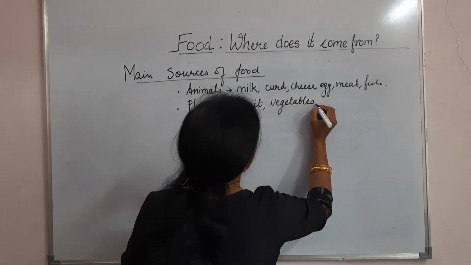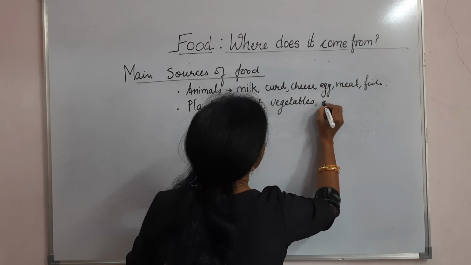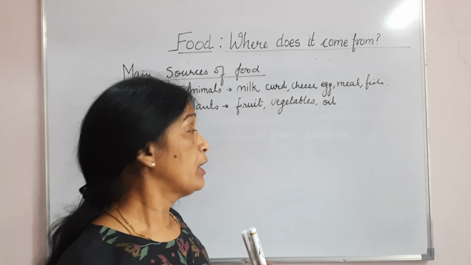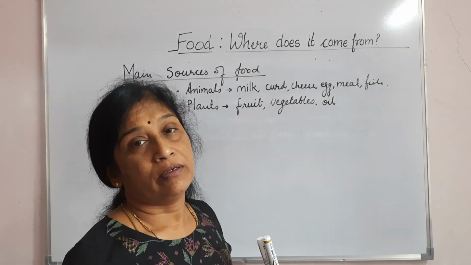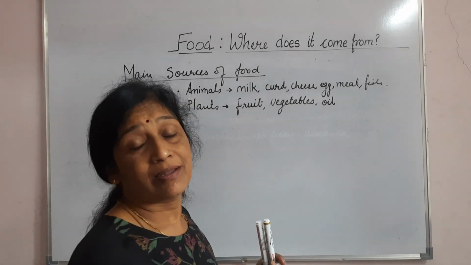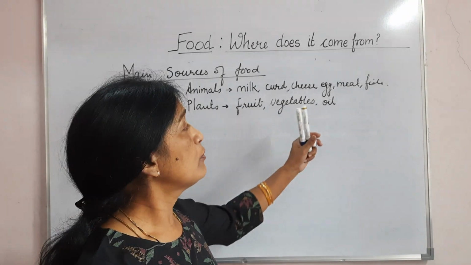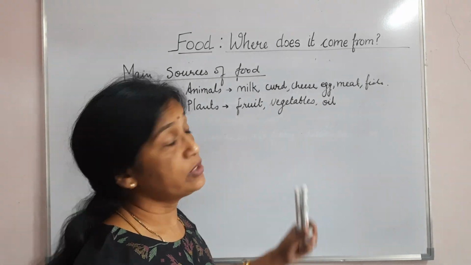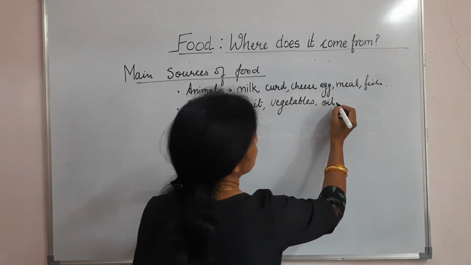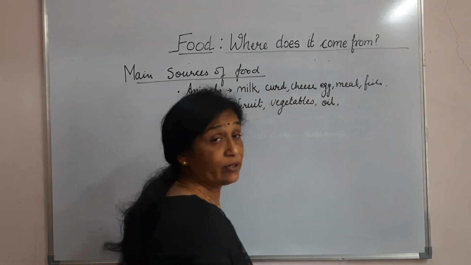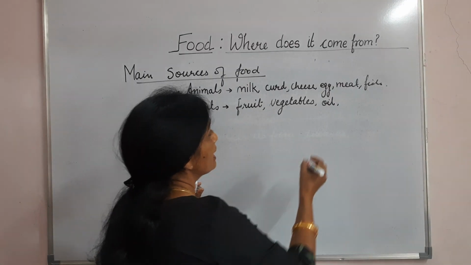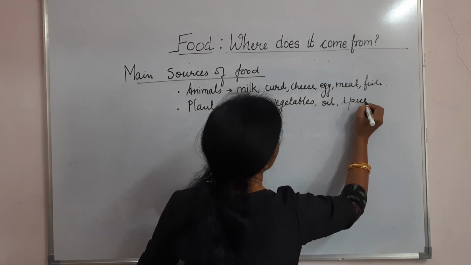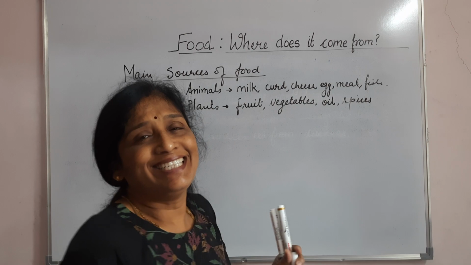Then what else can you take? Oil, that you need to cook any food. Even if you are making pastas and whatever, snacks even, chips even, you need oil. So oil is also a plant product. What else? All spices that make our food delicious.